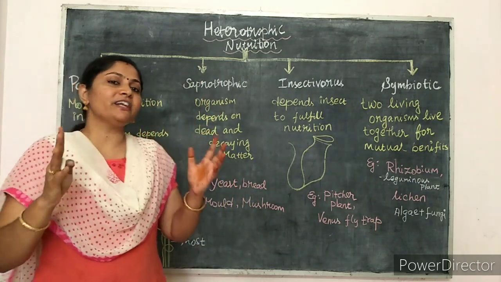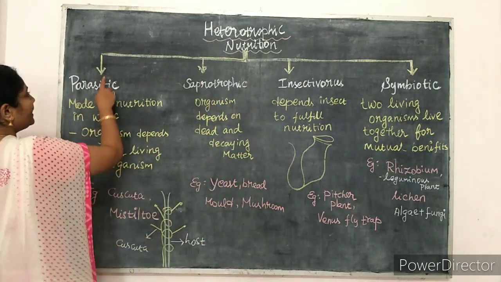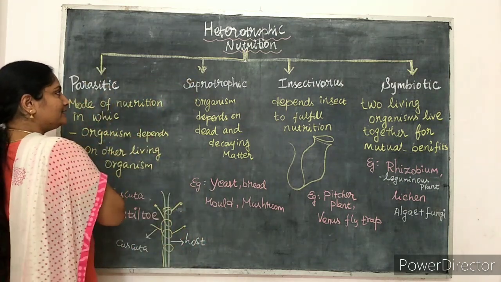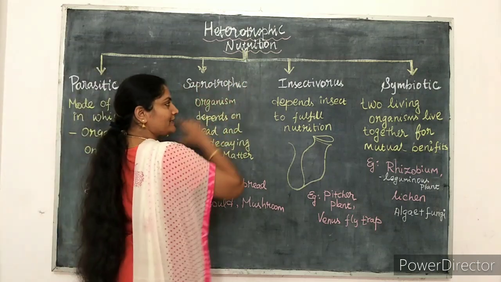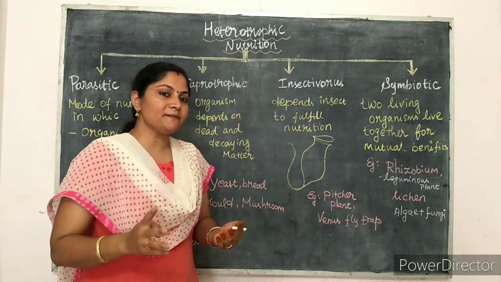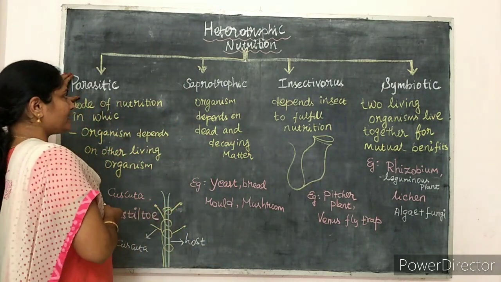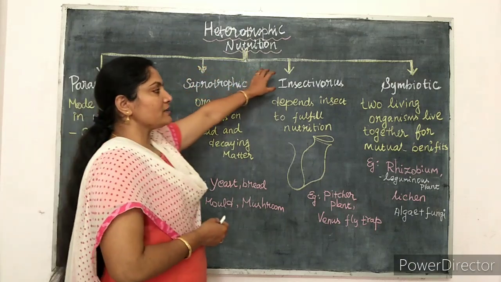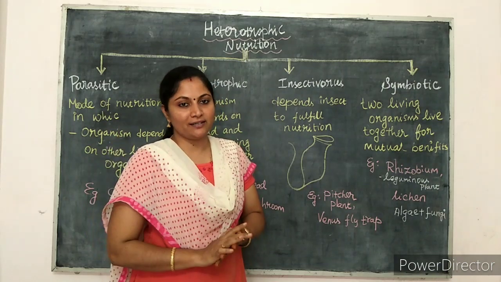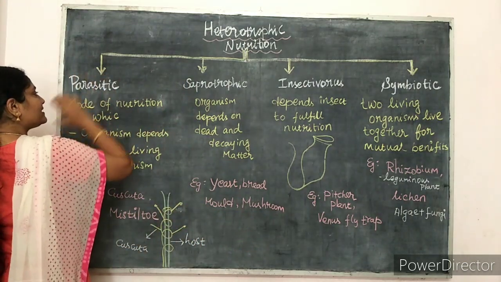So what are the different types of heterotrophic nutrition? There are four types. The first type is parasitic nutrition, then saprophytic, insectivorous and symbiotic. So parasitic, saprophytic, insectivorous and symbiotic are the four types of heterotrophic nutrition. The first one is parasitic nutrition.